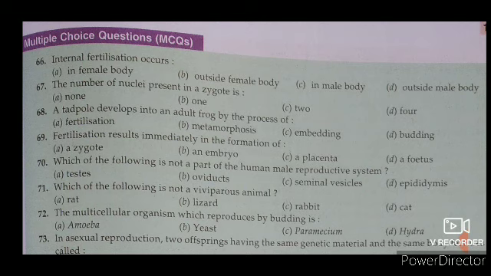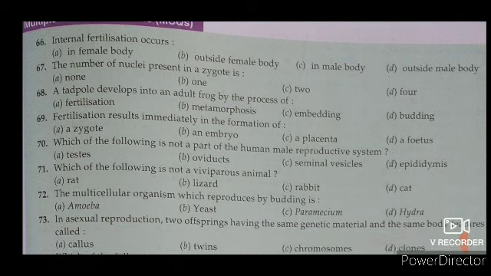Okay students, as you are choosing the options, read question number 66. Internal fertilization occurs: A, in a female body, B, outside female body, C, in male body and D, outside male body.